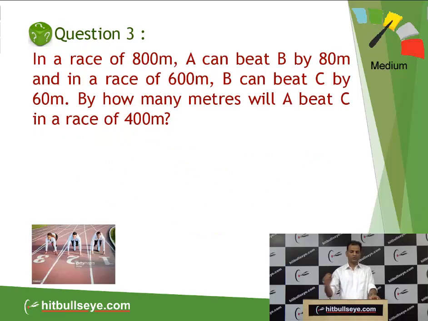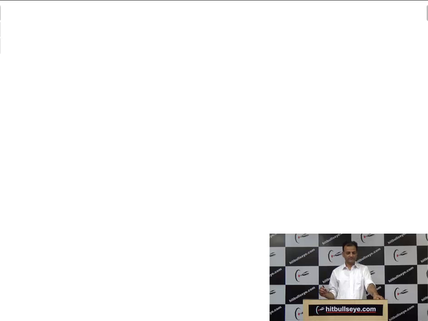Now just go through question number 3. In a race of 800 meter, A can beat B by 80 meter. In a race of 600 meter, B can beat C by 60. Before doing this question, students, I would like to tell you something about multiple ratios.